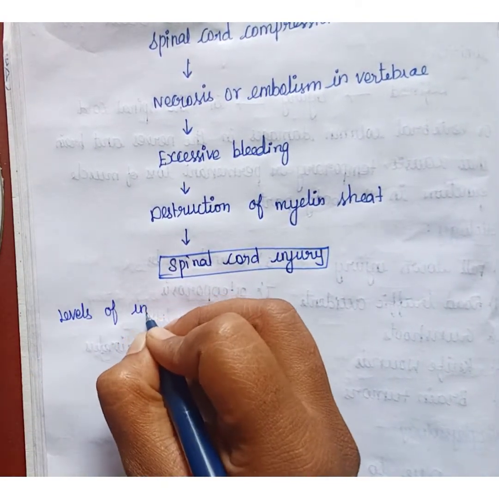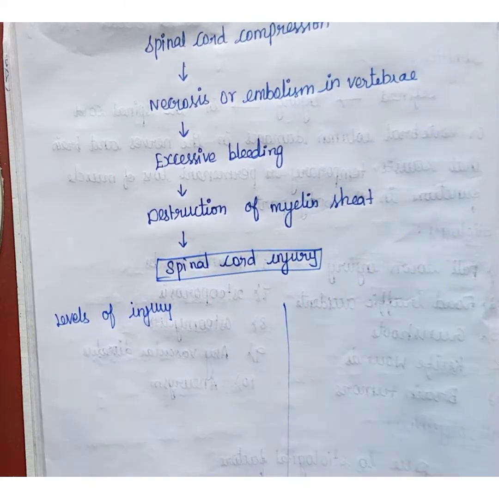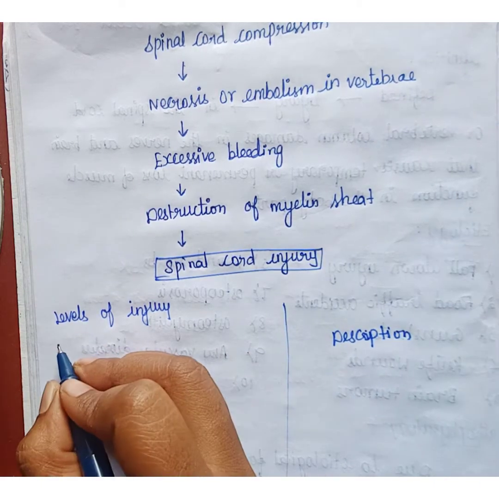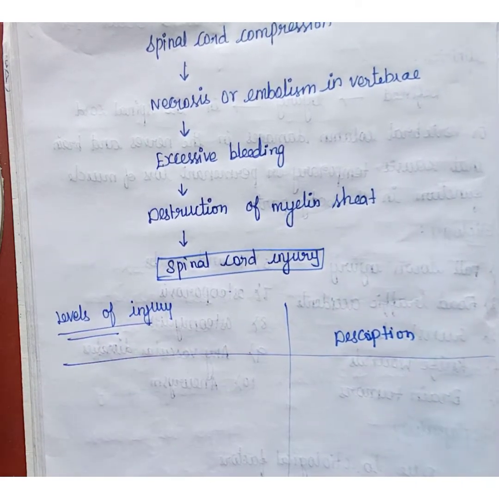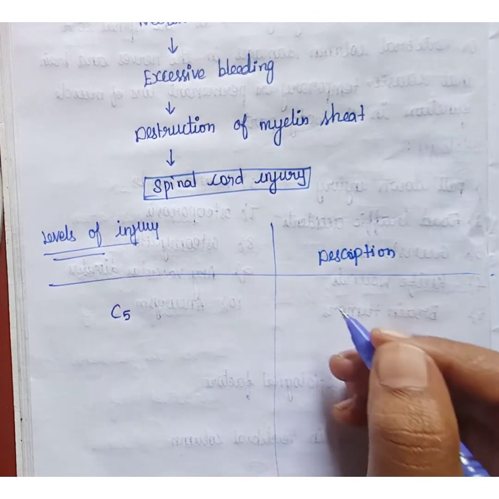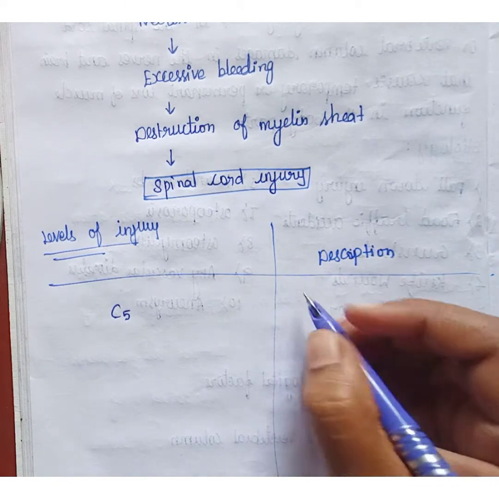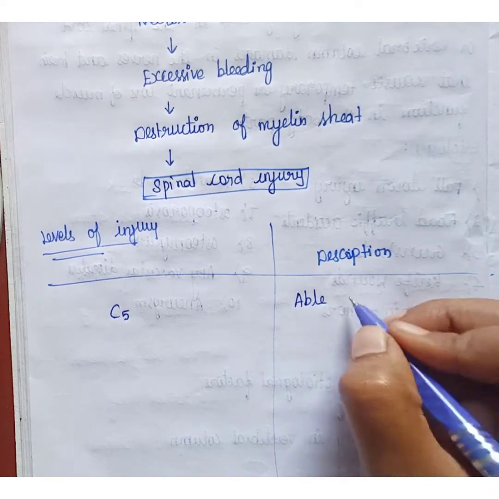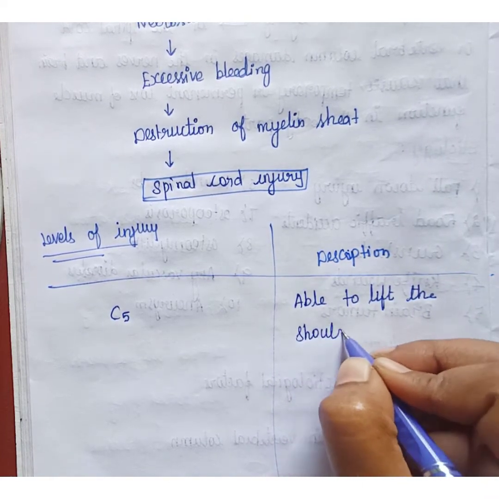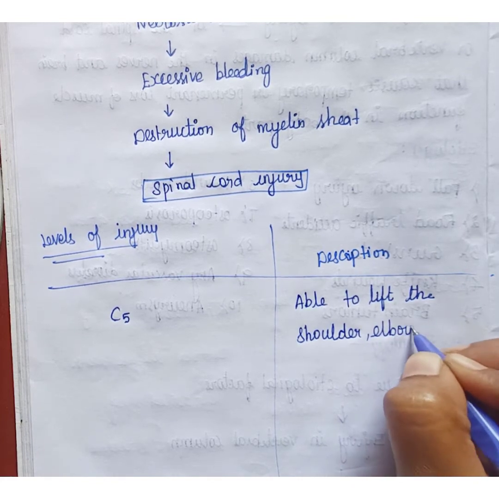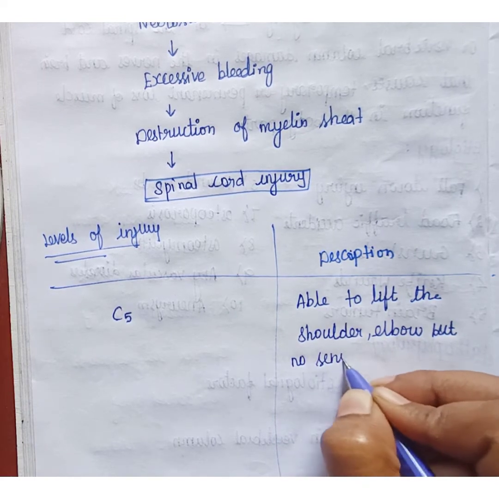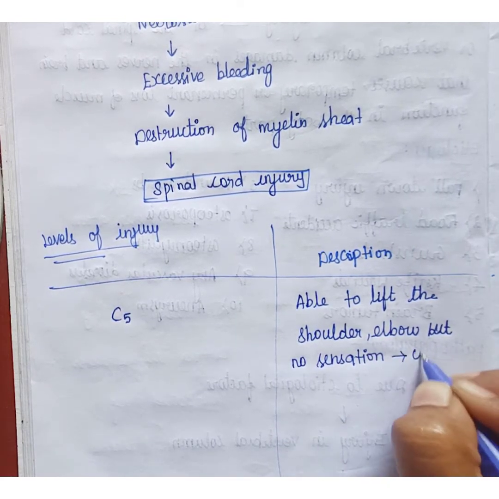We are going to divide it into description and levels of injury. First, in C5, the patient is able to lift the shoulder and elbow, but there is no sensation in the clavicle area in C5.